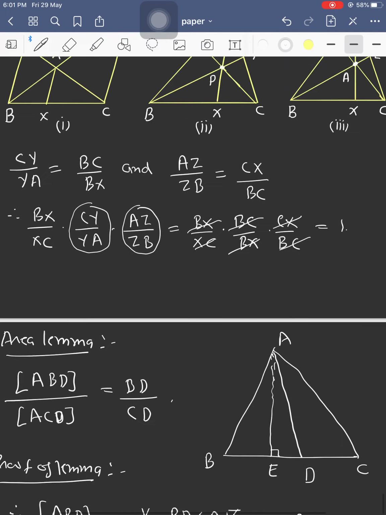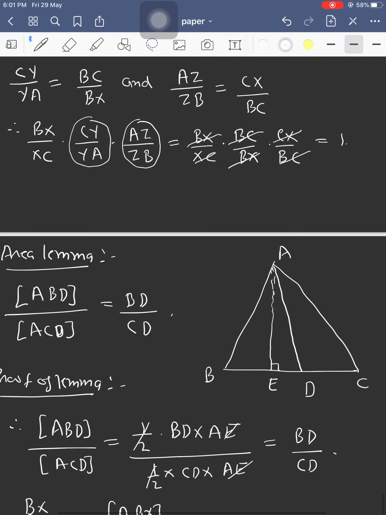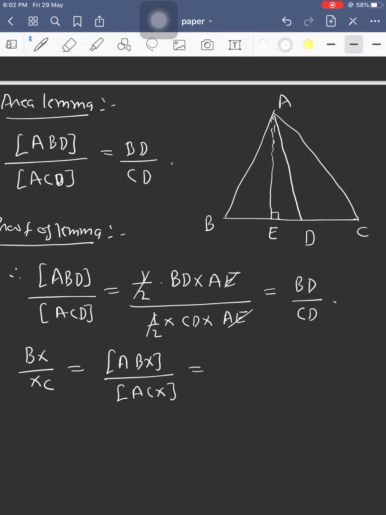Again we can write BX upon XC as area of triangle BPX upon area of triangle CPX.